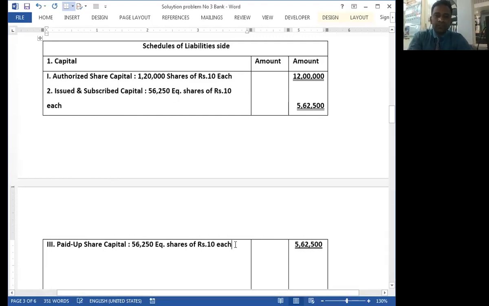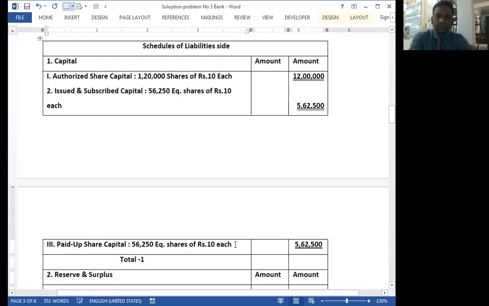The same amount falls under the total column. So this is schedule number 1, share capital. We write down the amount of authorized share capital, issued share capital, subscribed share capital, called up and paid up share capital. This is the amount of paid up share capital.